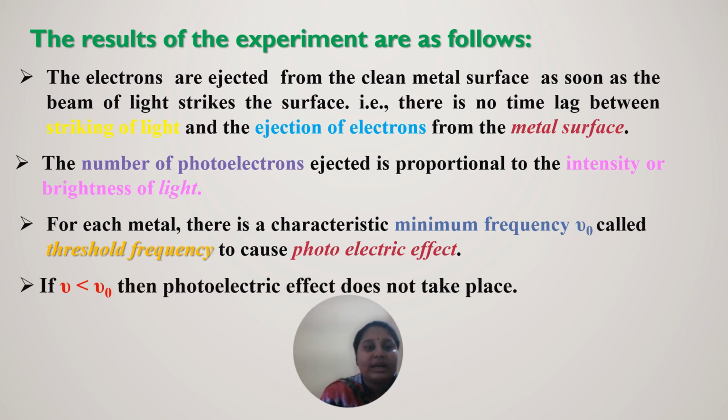If nu is less than nu naught, then the photoelectric effect does not take place. Nu naught is the threshold frequency. So if the frequency is less than the threshold frequency, the photoelectric effect doesn't occur.